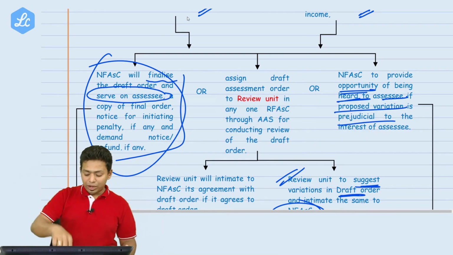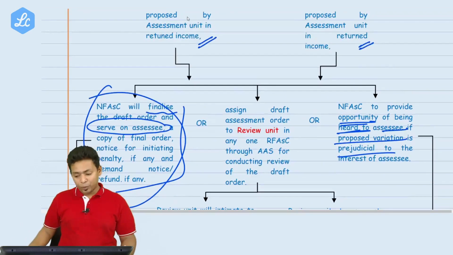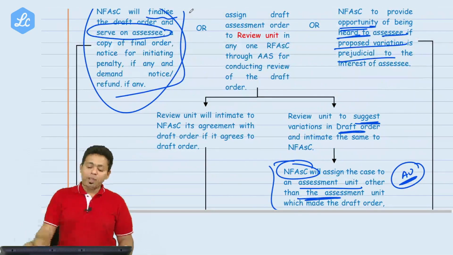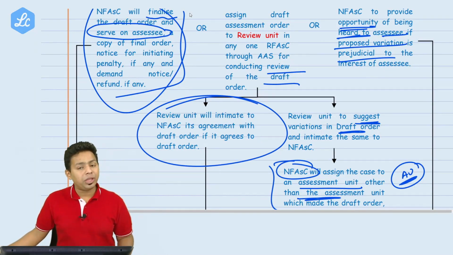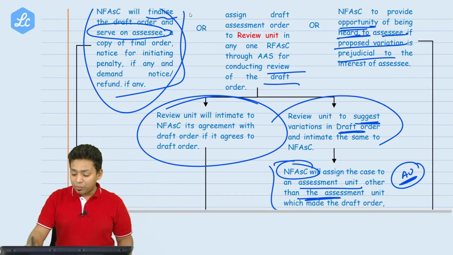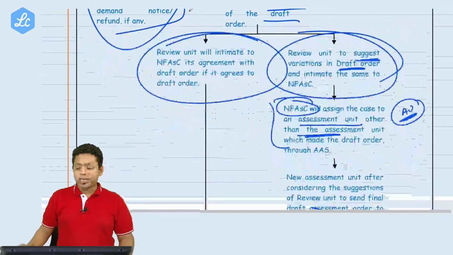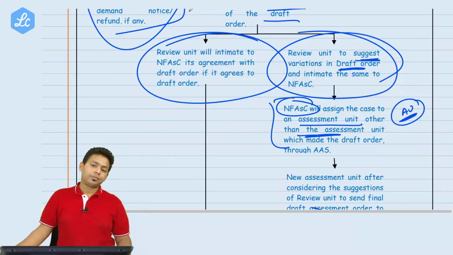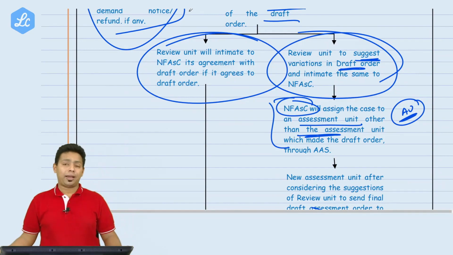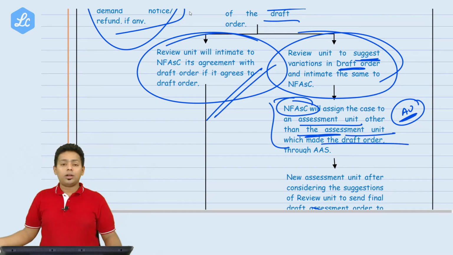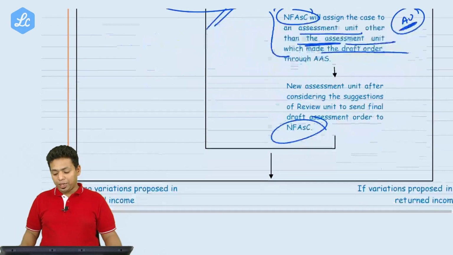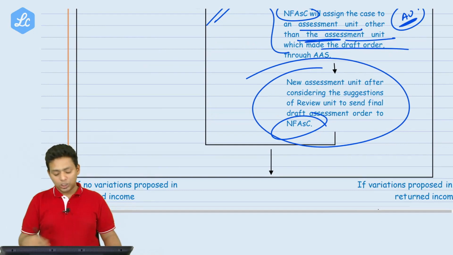The review unit will review the whole order and the proceedings. They will check all the documents. Now the review unit may agree with the draft order, or it may disagree with the draft order. That draft order will be sent back, along with the recommendation of the review unit, to an assessment unit other than the old assessment unit. Please understand. And now the new assessment will be passed.